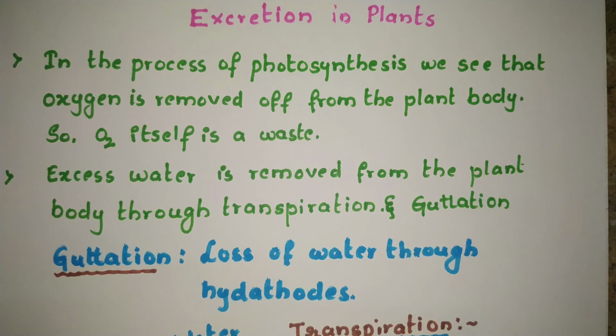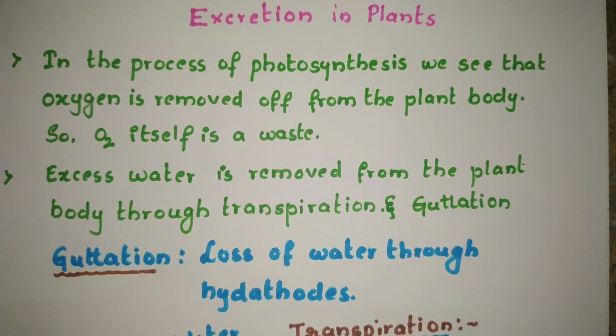Welcome back, students. In this video, we will learn about excretion in plants. Unlike animals, plants do not have a specific excretory organ. They excrete through stomata, hydathodes and other pores. Let us see what excretory materials are generated in plants.